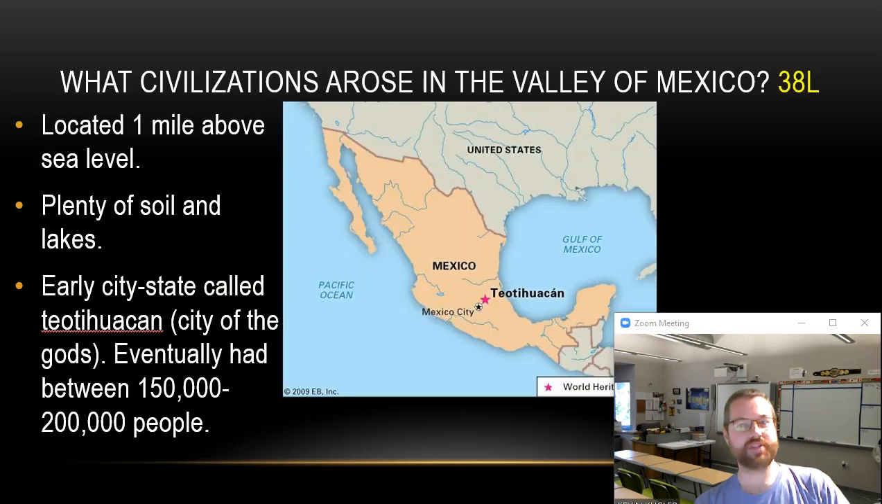So, what civilizations arose in the Valley of Mexico? The area is located 1 mile above sea level. That's pretty high up. In this area, there was plenty of soil and lakes. There was an early city-state known as Teotihuacan, which stands for City of the Gods. Eventually, the city-state had between 150 to 200,000 people.